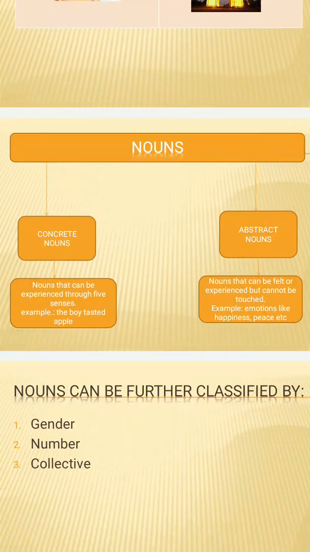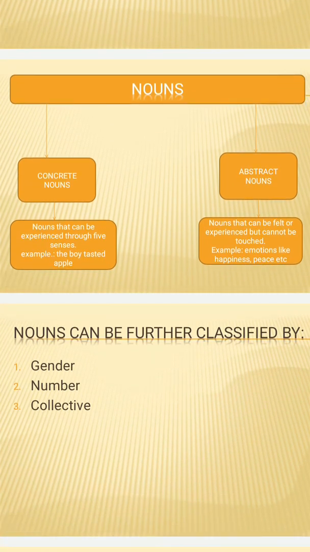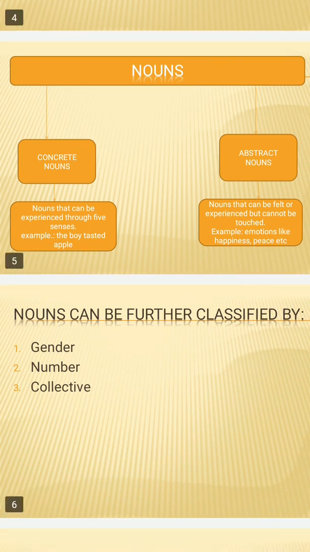The next type of noun is concrete nouns and abstract nouns. Firstly, we will learn about concrete nouns. So what are concrete nouns? The concrete nouns are the nouns that can be experienced through the five senses. As all of us know, human beings have five senses: touch, hear, sight, smell, and taste. The things that we experience through these five senses. For example, when we eat something, we say this is tasty, right? The word tasty, we have tasted it with the help of our sense organs, so it is a concrete noun.